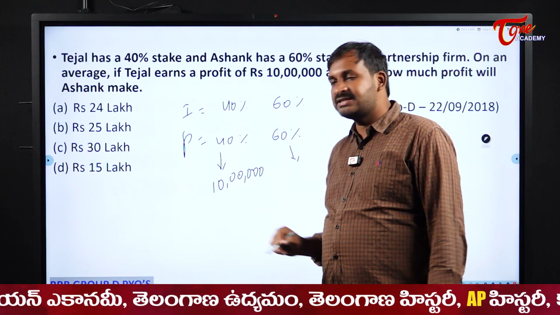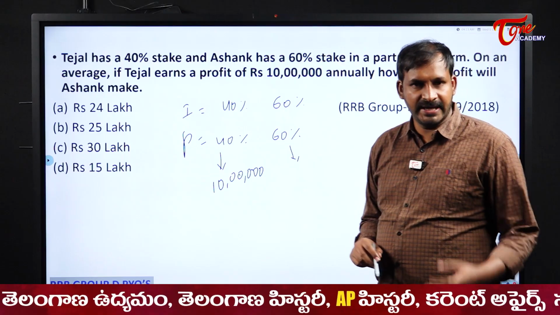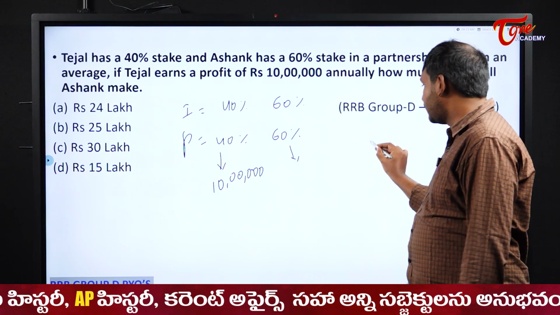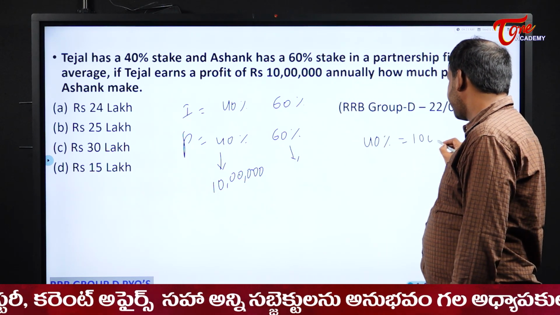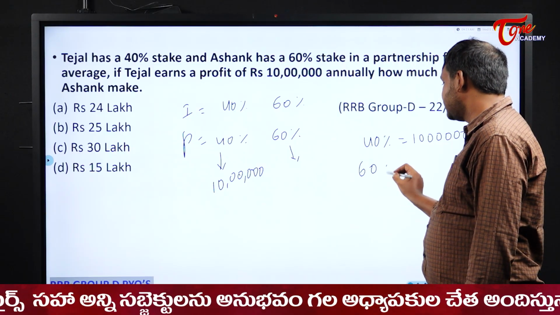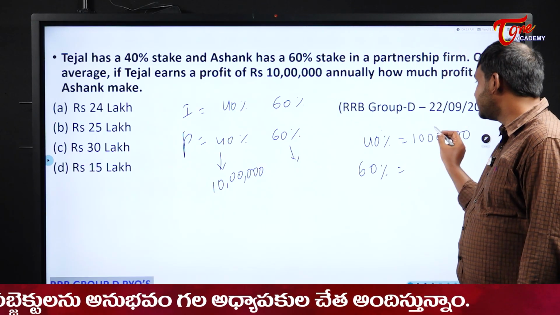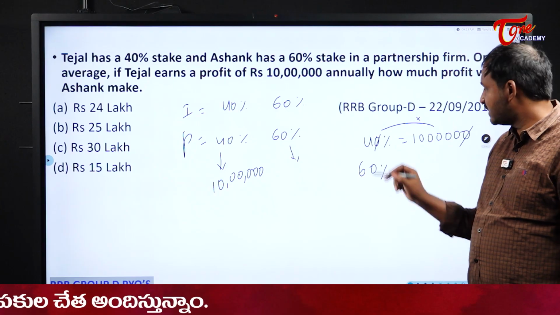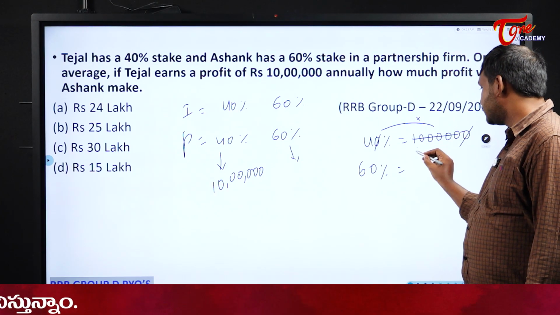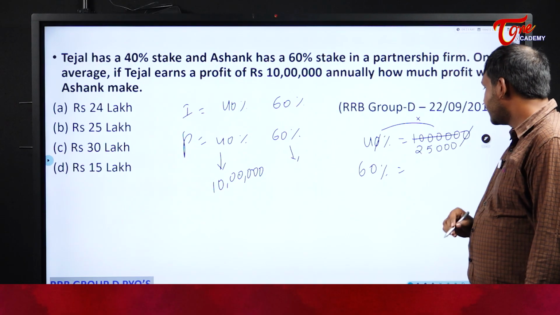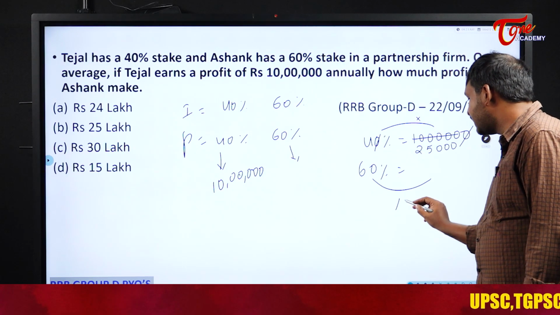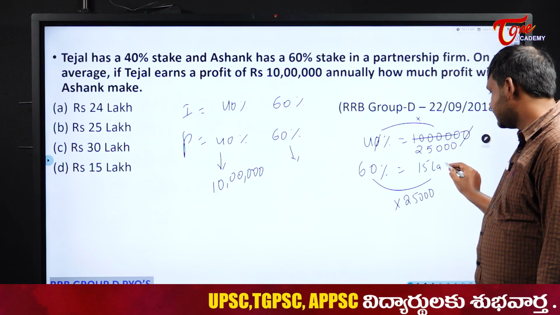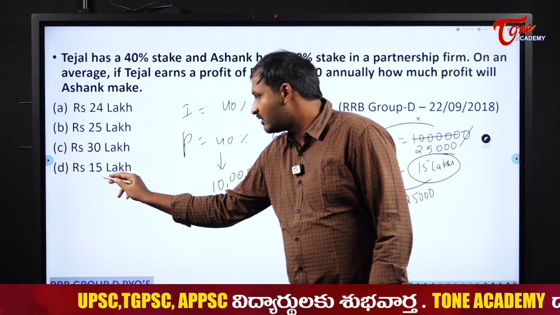See, 40% is 10 lakhs means 10% will become 2.5 lakhs. Basic idea. Half, 1/4, right? 40% is 10 lakhs, then what is 60%? If you observe carefully, what is the relation from here to here? First 0, 0 get cancelled. Next 4 ones are 4, 4 twos are 8 and 5 and 000. Right, 25,000. So here also multiply it with 25,000. What you will get here? 15 lakhs. When you multiply it, you will get it as 15 lakhs. So our answer here becomes 15 lakhs.